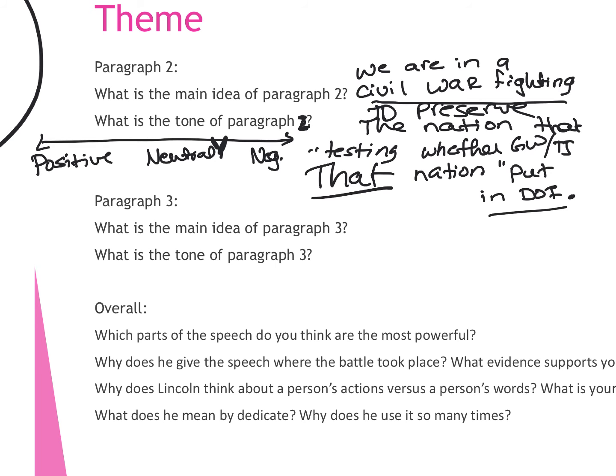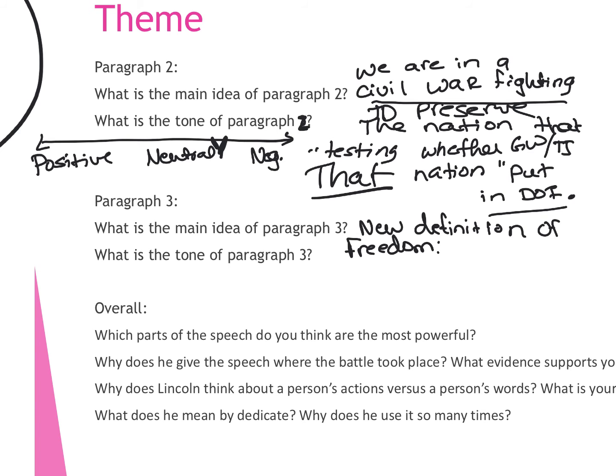So what is the main idea of paragraph 3? He's giving a new definition of freedom to all men. The government served us. Freedom. Okay, that is definitely part of the paragraph. Is that the main idea, or is that supporting something else that he's saying? Look towards the beginning. Supporting what?